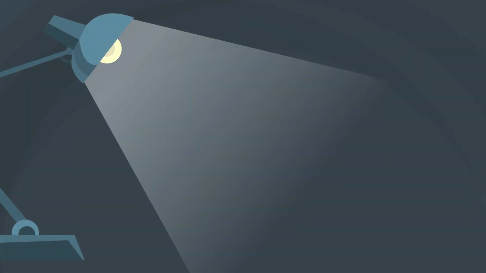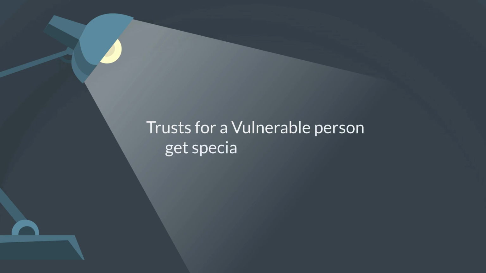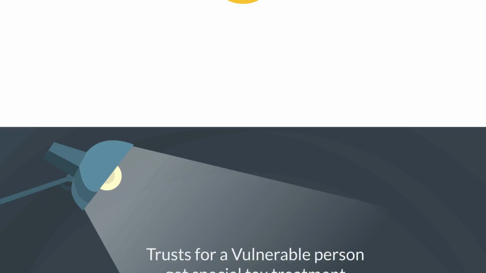Trust for a vulnerable person. Some trusts for disabled people, or for children, get special tax treatment. These are called trusts for vulnerable beneficiaries. If the only person who benefits from the trust is a vulnerable person, for example, someone with a disability or an orphaned child, there is usually less tax to pay on income and profits from the trust.